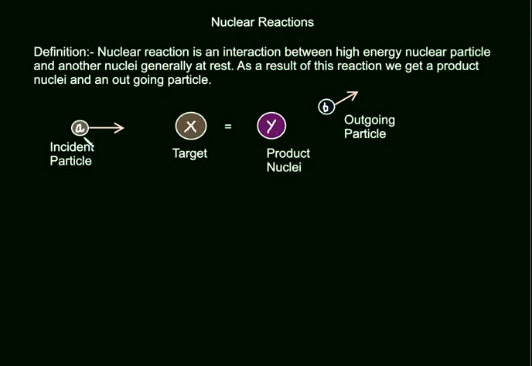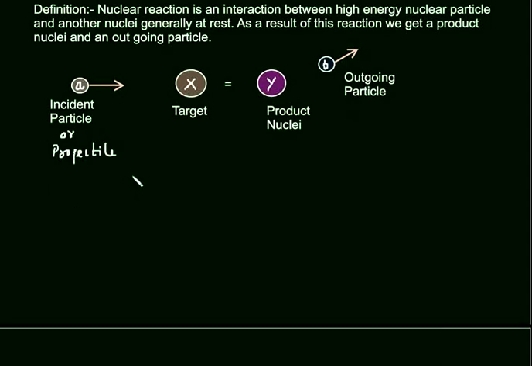This incident particle A is also called projectile. Since this particle is projected over the target X, it is called projectile also. A nuclear reaction can be written as A plus X gives Y plus B. A is the incident particle, X is the target nuclei, Y is the product nuclei, and B is the outgoing particle.